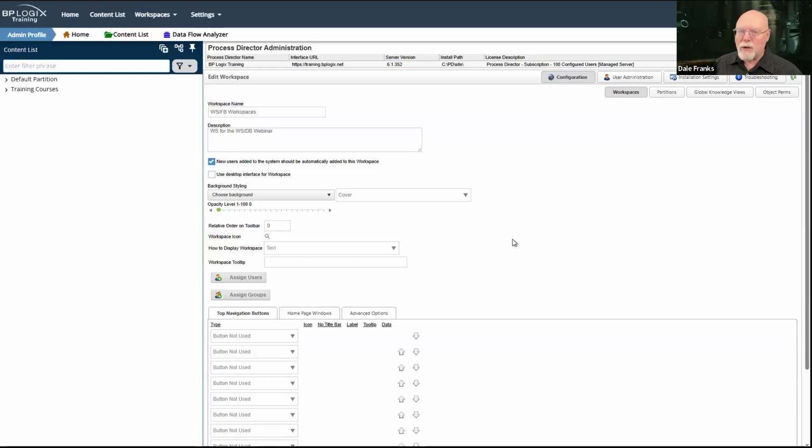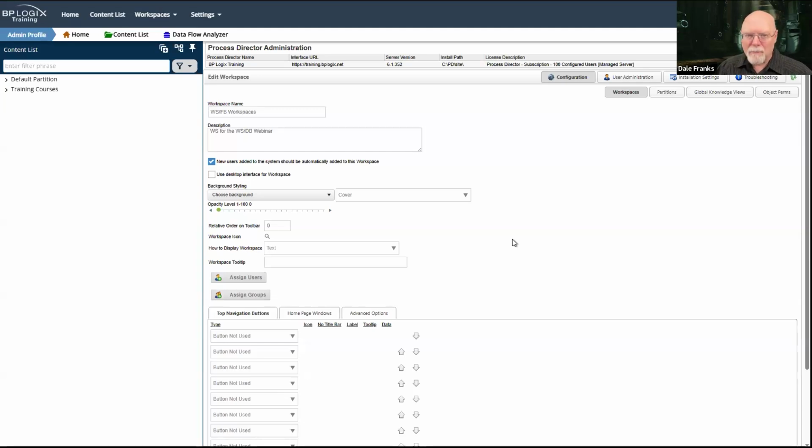So if you create a new user and you don't have a universal workspace home for everyone, then when that user tries to log into Process Director, they'll just see a blank page and a message that says you are not a member of any workspaces. And when that happens, they find Process Director very difficult to use. So best practice, always have one standard user workspace that everybody has access to.